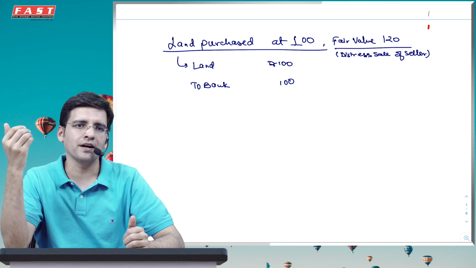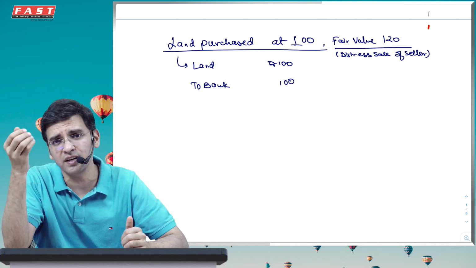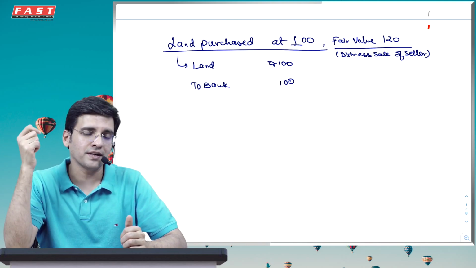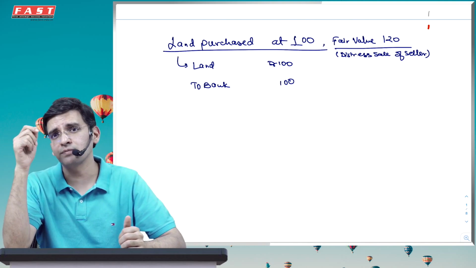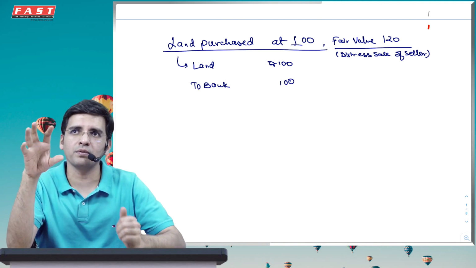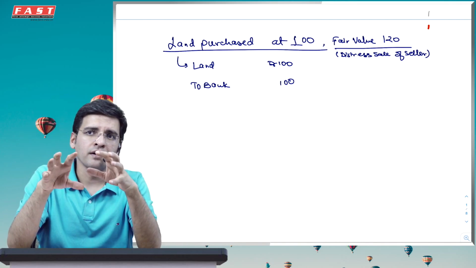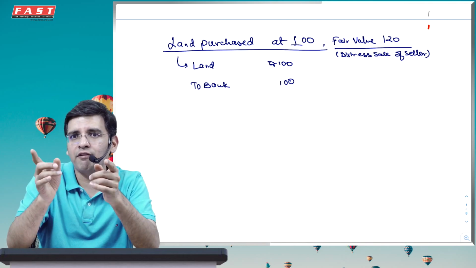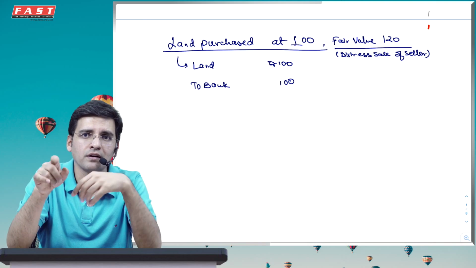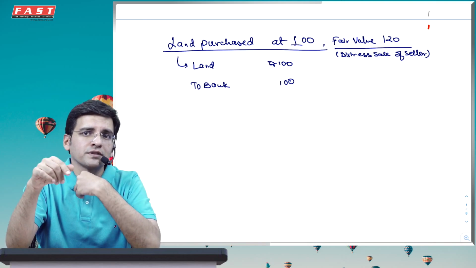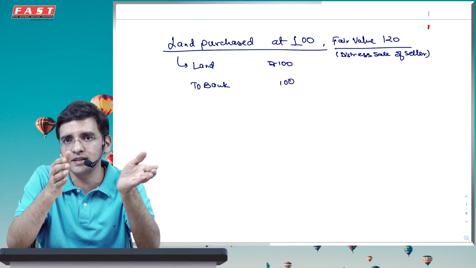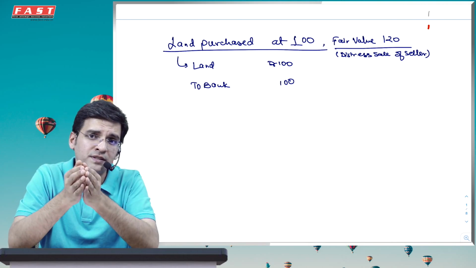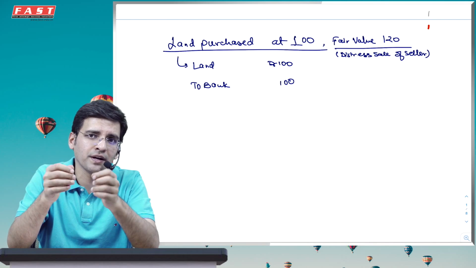No, I simply record my land at cost, because Ind AS 16 says initially all property, plant, equipment or intangible assets should be recognized at cost. However, if this was a business combination transaction wherein I bought a particular business which includes a land for which I have given a price of 100 rupees, but the fair value of the land is 120, in that case I would have valued this land at 120 rupees and not 100 rupees, being fair value, because Ind AS 103 business combination requires that. In fact, Ind AS 16, Ind AS 38 intangible assets also say business combination acquired assets initially should be recognized at the fair value.